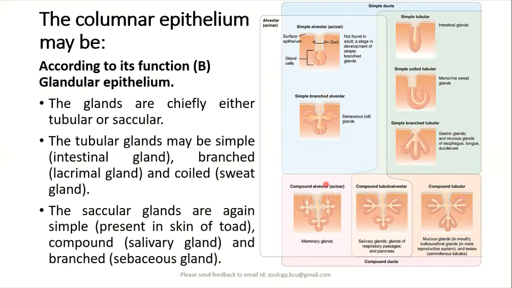Similarly, if these glands show branching, they are called simple branched alveolar glands. This type of simple branched alveolar gland is usually found in the sebaceous glands, or the oil secreting glands, of the mammals.